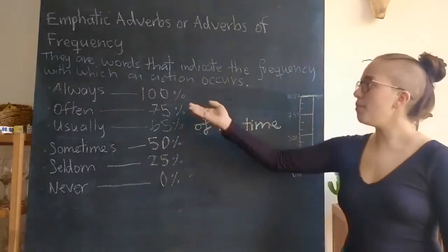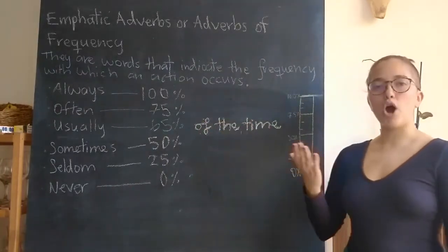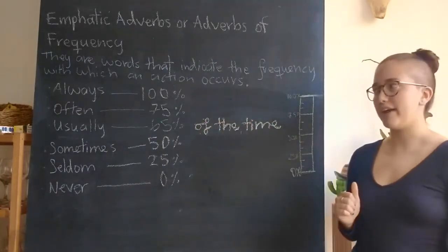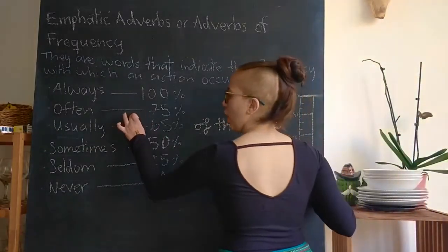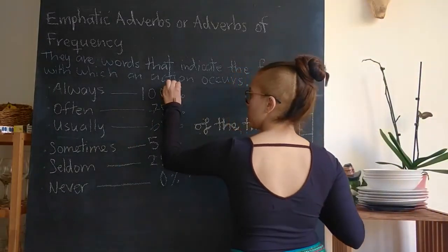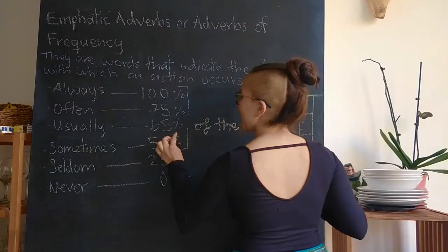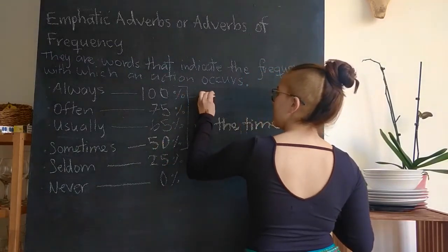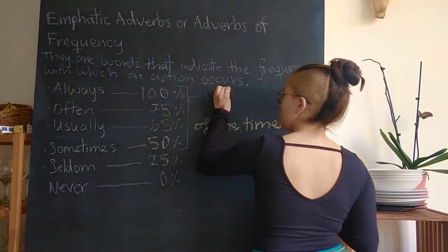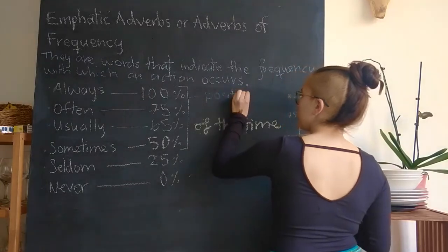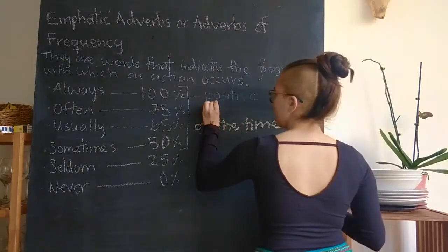Okay, and some of these words show a positive idea or a negative idea. Now, always, often, usually, and sometimes, all these express a positive idea.